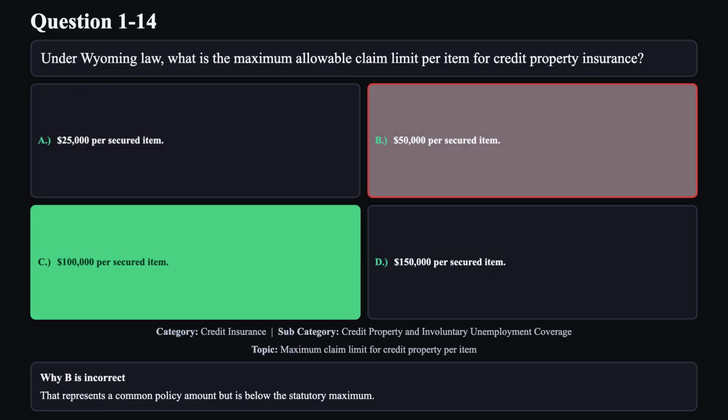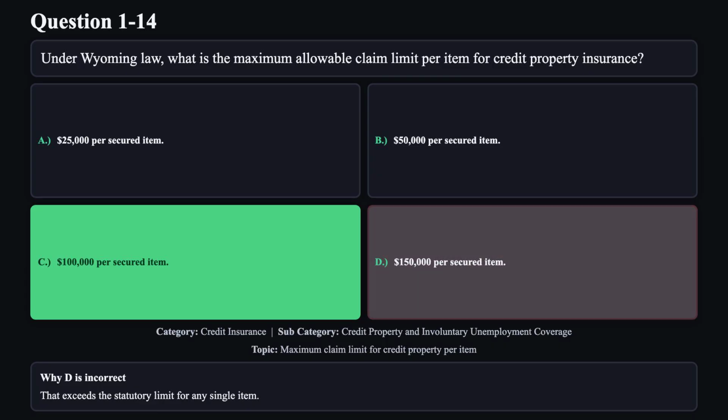Reason B is not correct. That represents a common policy amount, but is below the statutory maximum. Reason D is not correct. That exceeds the statutory limit for any single item.